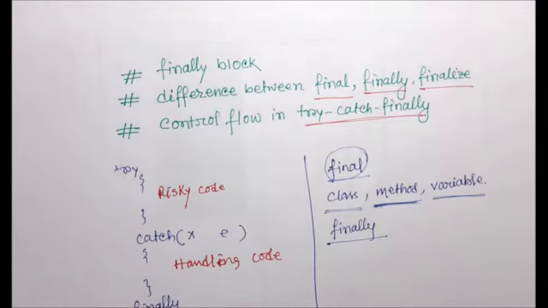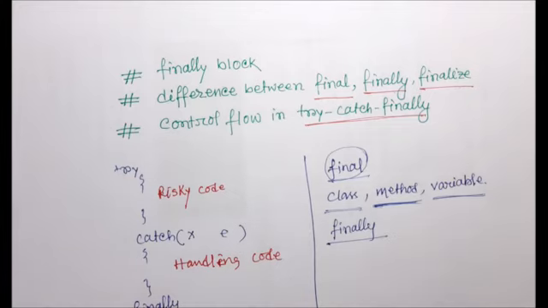In case I use a finally block, the block is always executable. The speciality of this finally block is that it will always execute irrespective of whether an exception arises or not, whether we have handled the exception or not. So whether the catch block handles it or not, do not worry about that.